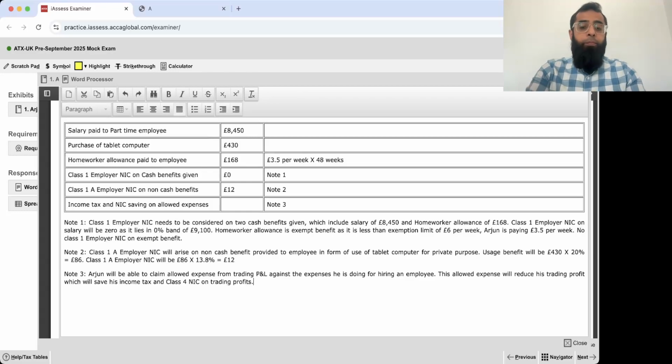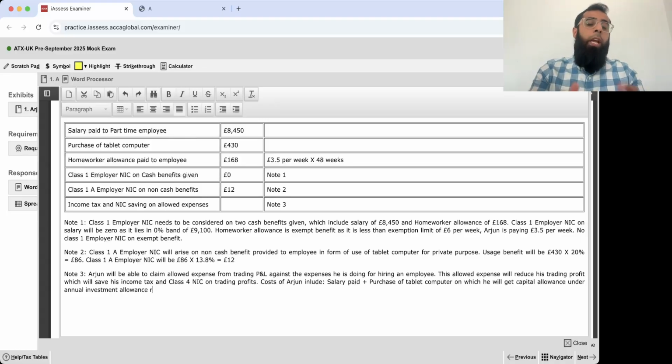Okay. Now, costs of Arjun include what costs? It includes salary paid plus purchase of tablet computer, on which he will get capital allowance under the annual investment allowance rule.